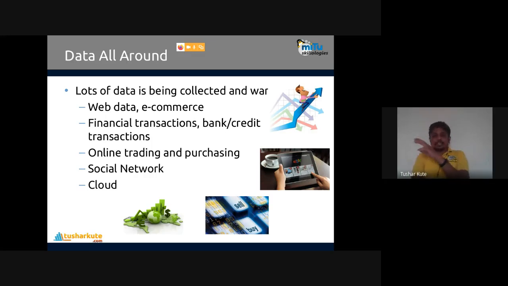Now where is the data actually collected? Look at that. We have web data. We have e-commerce data. We have financial transaction data. Web data is the data which is present on web pages. Let's take the example of Wikipedia. Wikipedia is one of the best sources of web data. Data is present on the web pages, and many such pages are there.